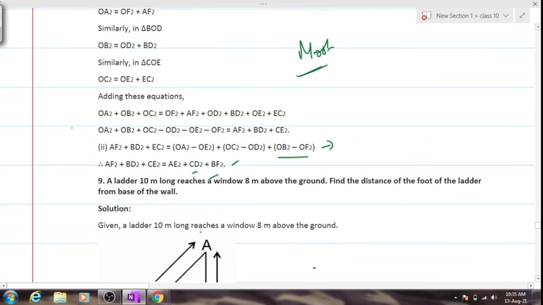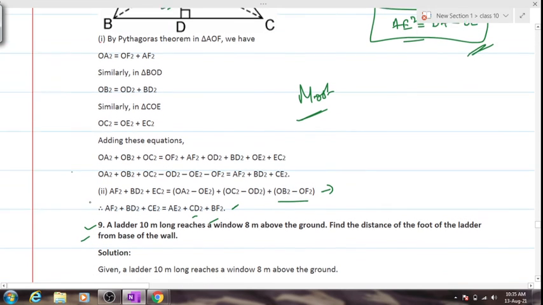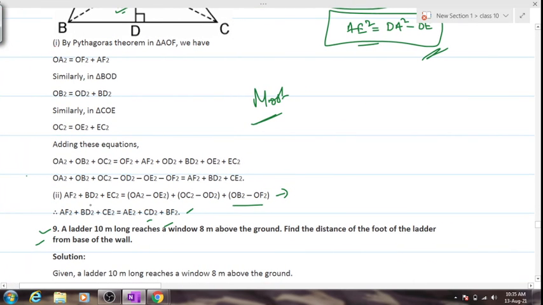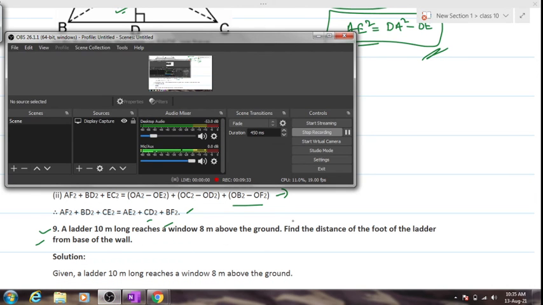Yes, sir. So question number 9 is a very simple one, right? I would expect you to try it on your own. Nothing is more simpler than this. I'll give you exactly 2 minutes to try it out. Let's see who types answer first.